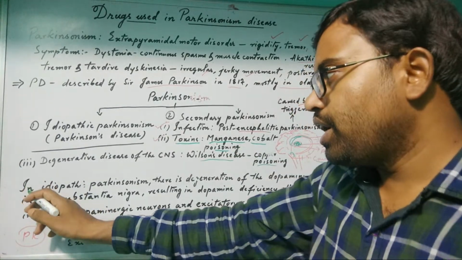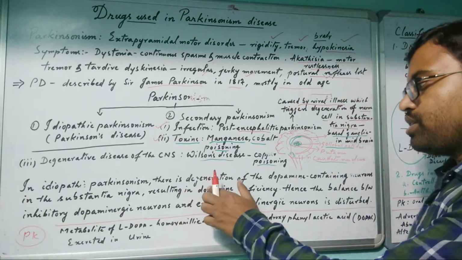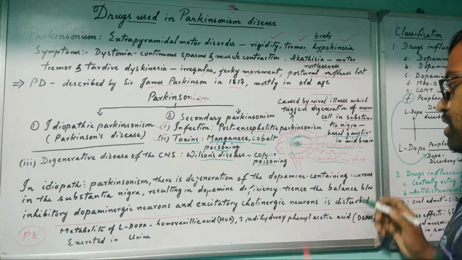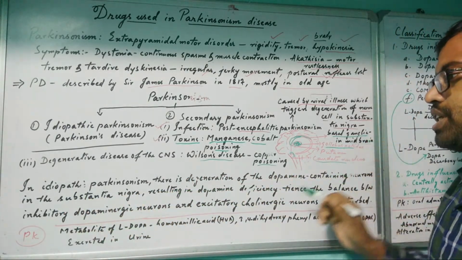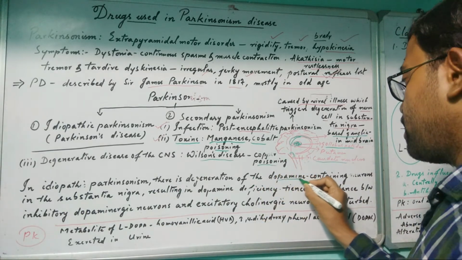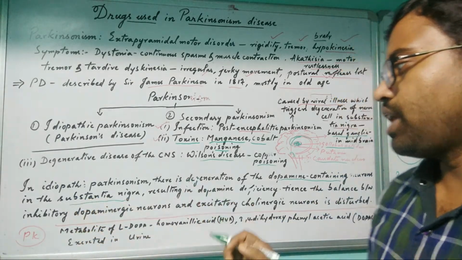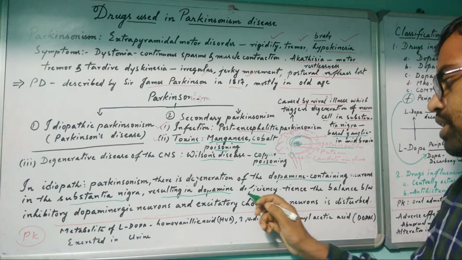So in idiopathic Parkinsonism, there is degeneration of the dopamine-containing neurons in the substantia nigra. Already I told you, degeneration of dopamine-containing neurons in the substantia nigra, resulting in dopamine deficiency.